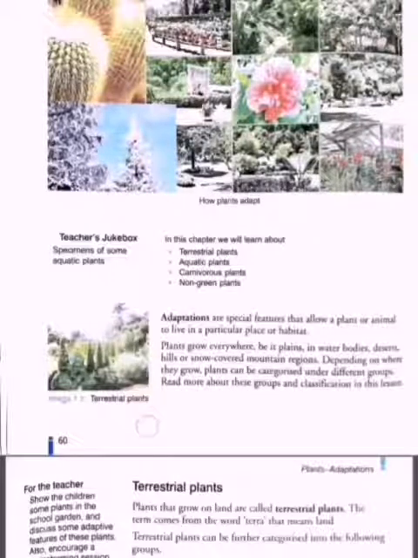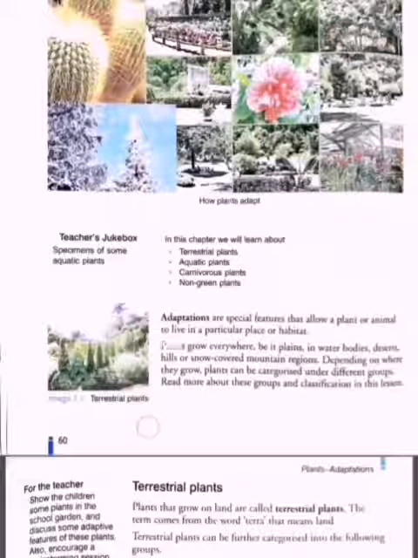So let us start. Adaptations are specific features that allow a plant or animal to live in a particular place or habitat. Yes, what are adaptations? Adaptations are the special features, the special characteristics that allow a plant or an animal to live in a particular place or habitat. That means in cold regions, the features of the plants will be different from the plants which grow in desert and hot regions. So this is the difference between the plants of how they adapt to their surrounding.